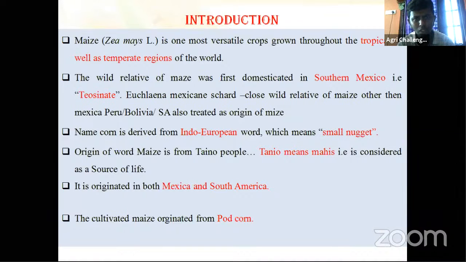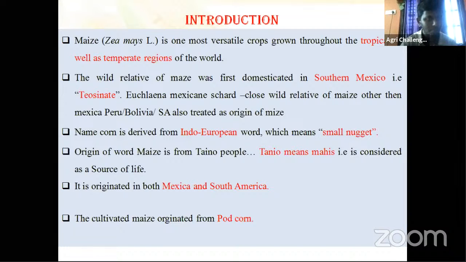Tropical crops means most of the crops cultivated during your Kharif season, starting from June to around September, October. Mostly all these crops come under short day. Whatever your Rabi crops or temperate crops come under long day. And day neutral: some crops, because of their genetic makeup, are non-responsive to photoperiod or sunlight requirement.